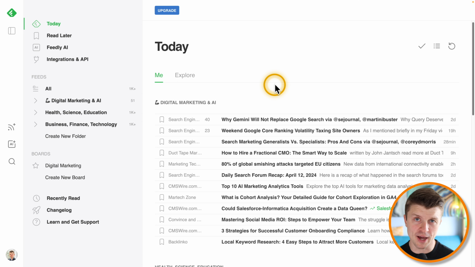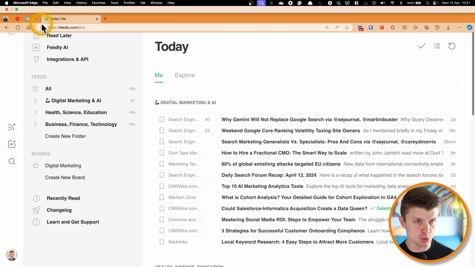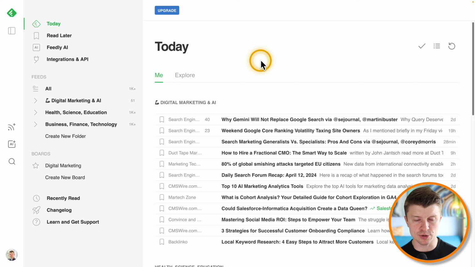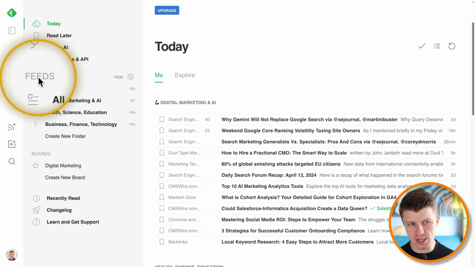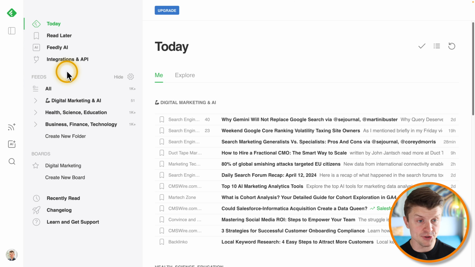So the top tool I have been using for aggregating information about digital marketing is called Feedly. It's a free tool. You can just go to feedly.com and set up your account. You can just log in with Google. And let me just show you the magic here. So basically you can create various feeds of information about different topics. So for example, here you can see that I have a feed about digital marketing and AI, health, science, education, but also business, finance, and technology.